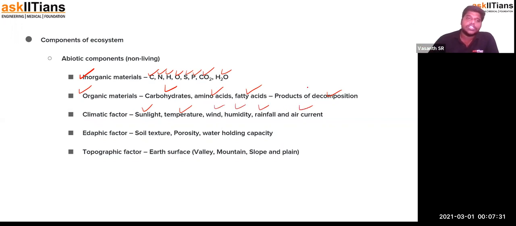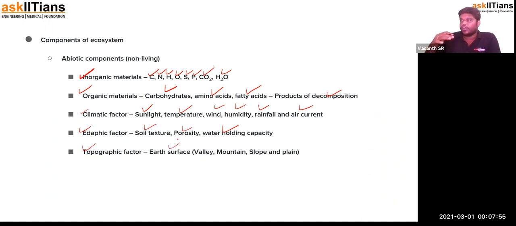So all of these are climatic factors. And edaphic factors, when you talk about edaphic factors, it is just the soil texture, the porosity of the soil, and the amount of water held by the soil. So all of them include edaphic factors. The next one is topographic factors, which are the geographical characteristics of the earth's surface.